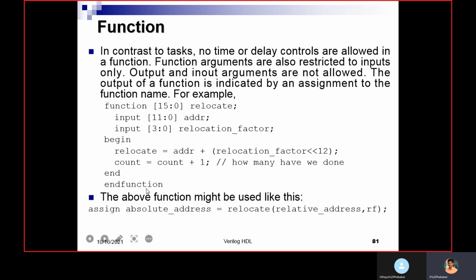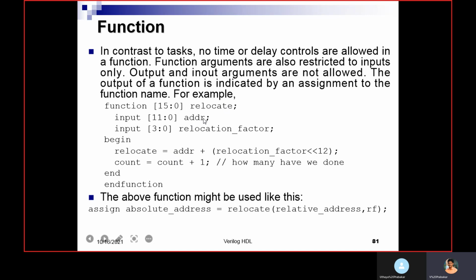Now I need to call this function somewhere in the code, here in the data flow modeling, in your assign. You can call it like this: assign output, where the absolute address is the output of that module, equal to the function name relocate.